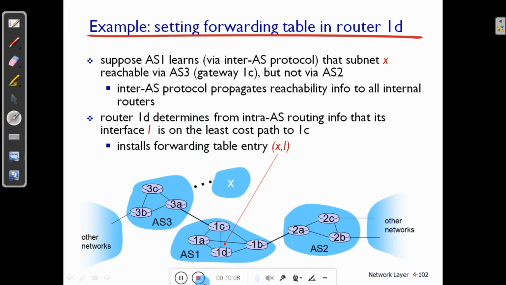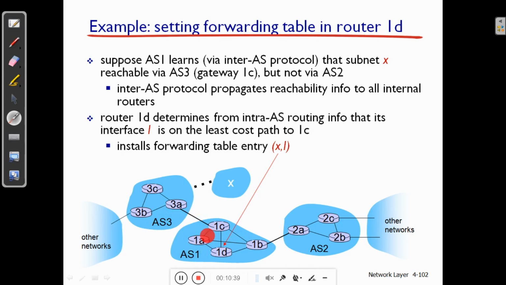So now AS1 learns via inter-AS protocol that subnet X is reachable through AS3. So ASBR 1C router learns about subnet X that can be reachable through AS3. Now router 1C passes that information to all the routers through Interior Gateway Protocol, IGP.